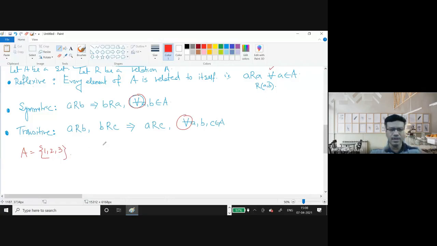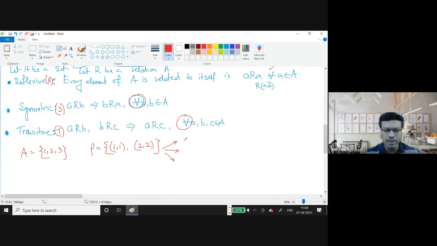And I am writing an example, say R is (1,1), (2,2). Okay. So is it reflexive, symmetric, and transitive? For reflexive I will write R, for symmetric I will write S, for transitive I will write T.